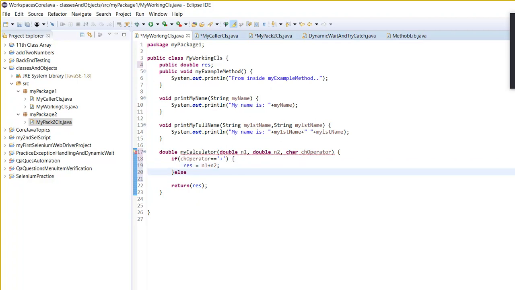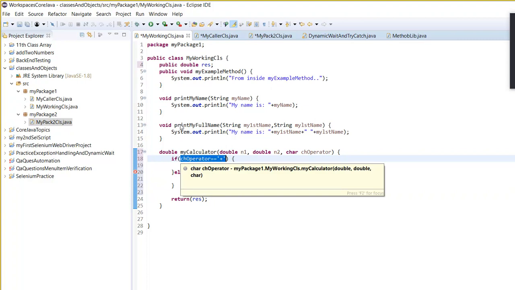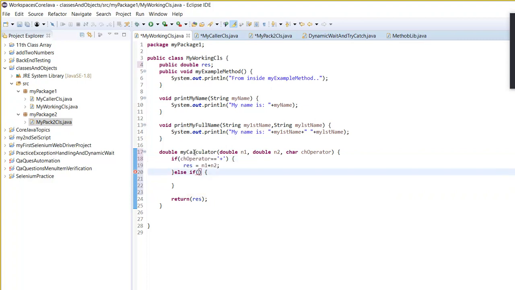Else if ch operator equal to minus, then you want to do subtraction.